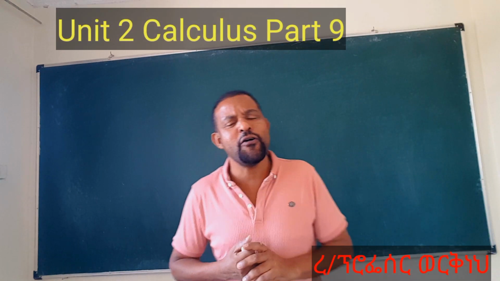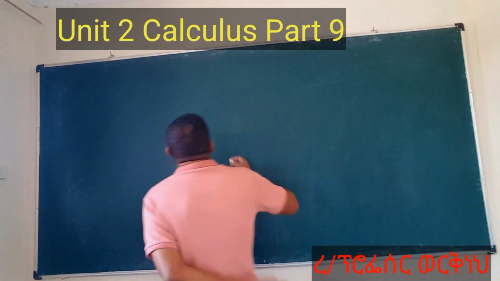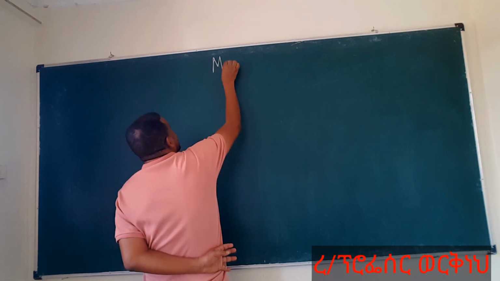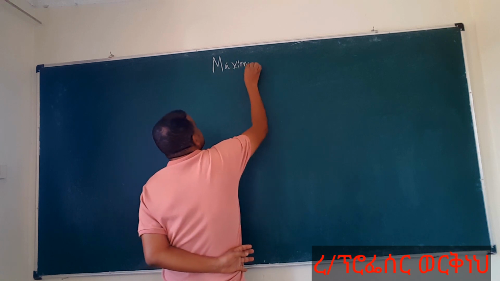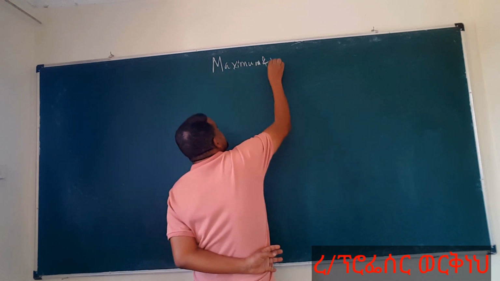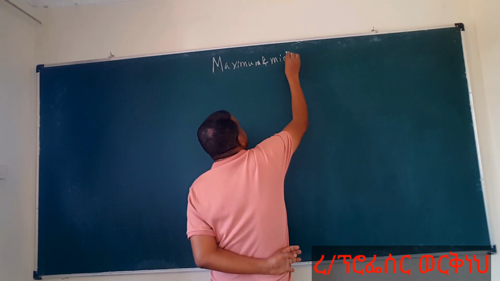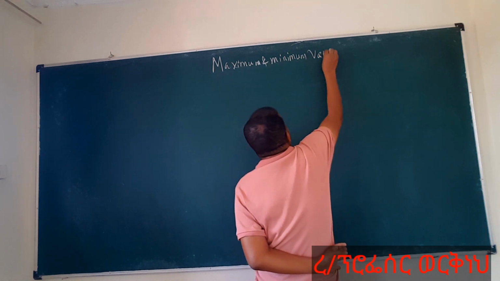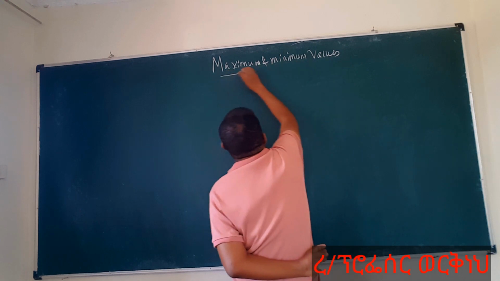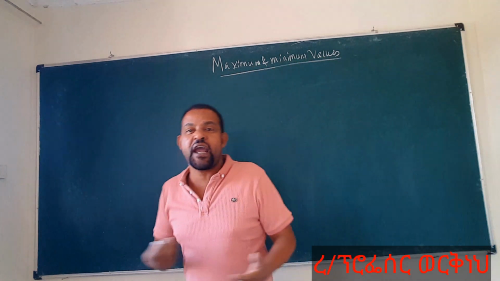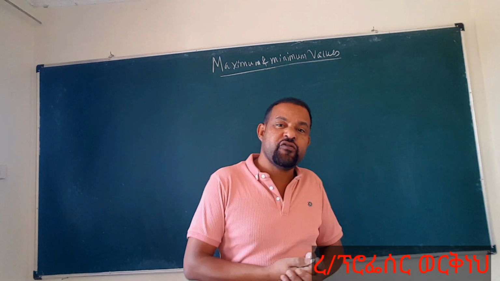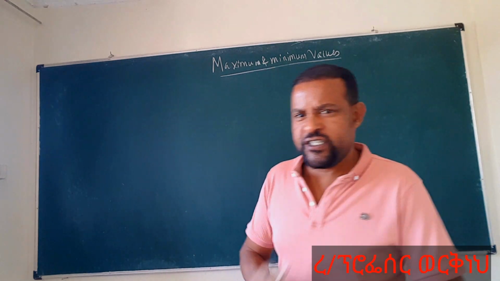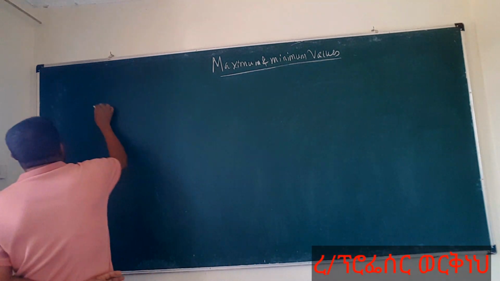Let's discuss maximum and minimum values. Maximum and minimum values of what? Of a function f of x. The maximum and minimum values of a given function. Let's discuss. So the definition is here, look.